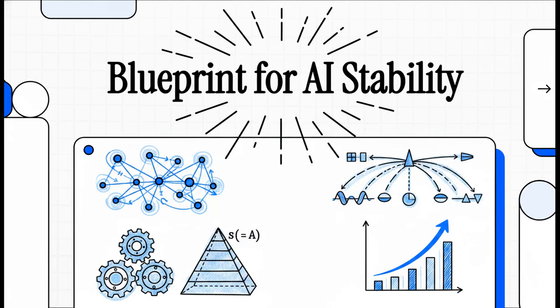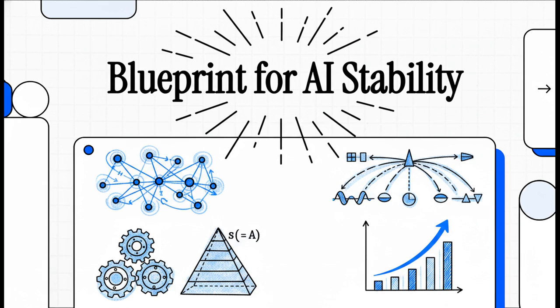All right, let's jump right into this explainer. Today, we are unpacking a really fascinating April 2026 paper by independent researcher Mohammed Ben Ammar Trady. If you've ever found yourself wondering how we can actually mathematically trust complex artificial intelligence to behave predictably, this is exactly the architecture you need to know about.